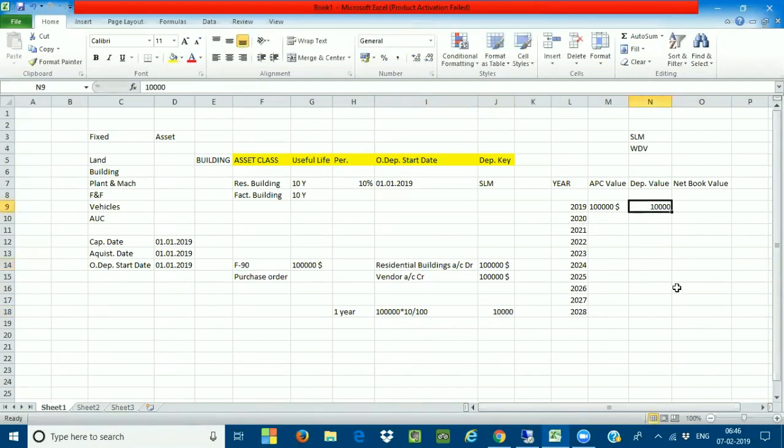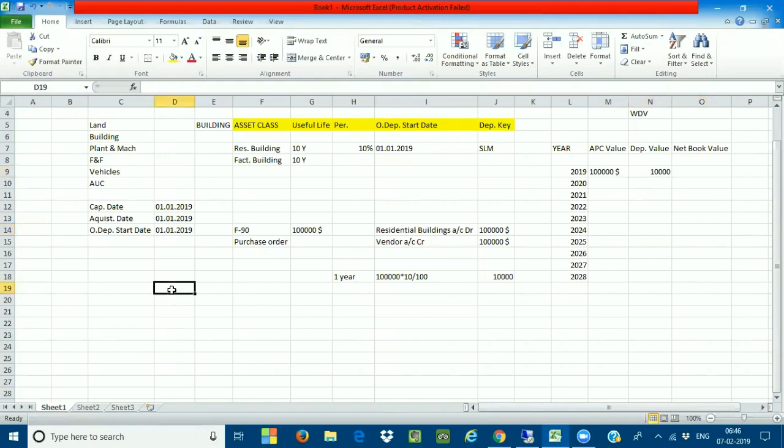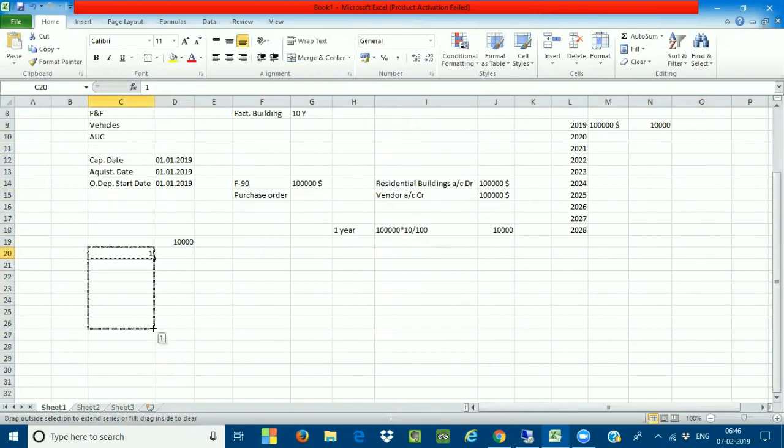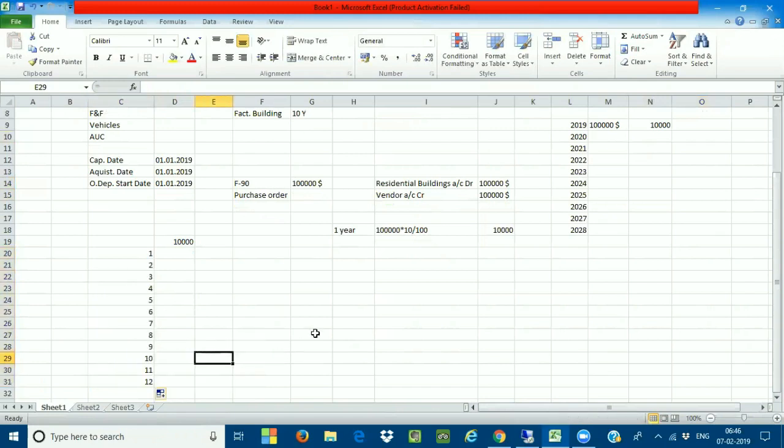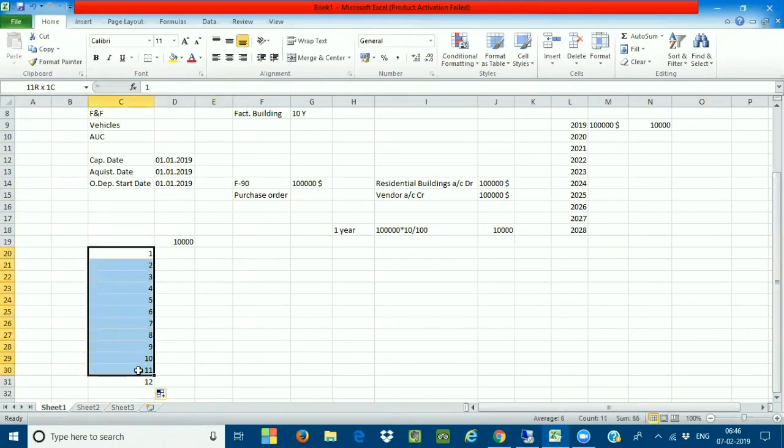When I take this 10,000, it is the depreciation value for the complete 12 periods, from January to December, and the depreciation is calculated for the complete year.